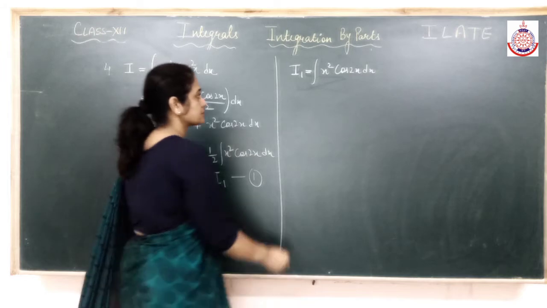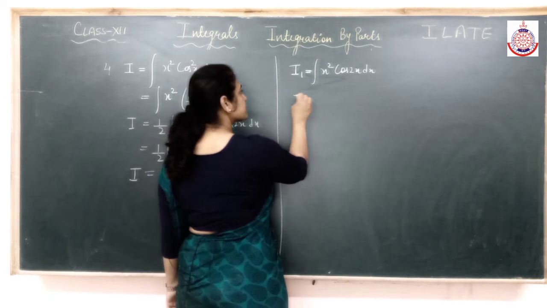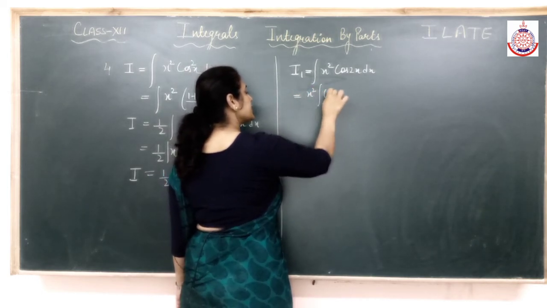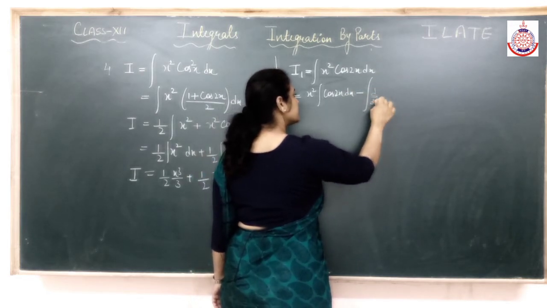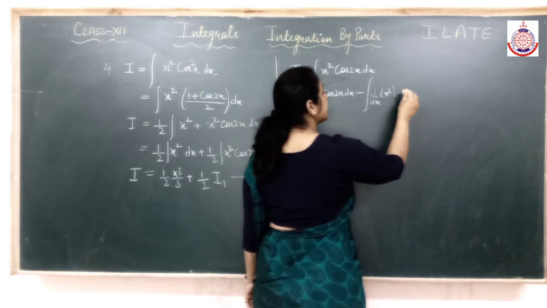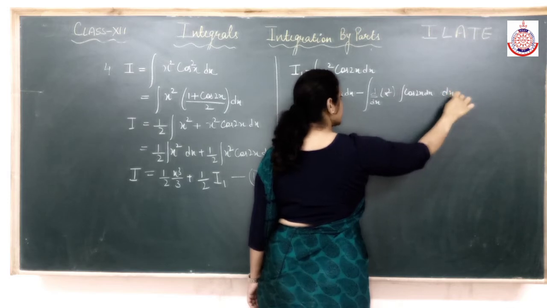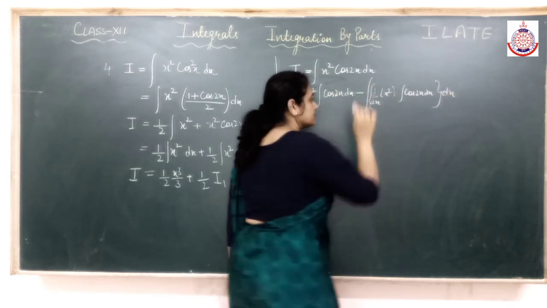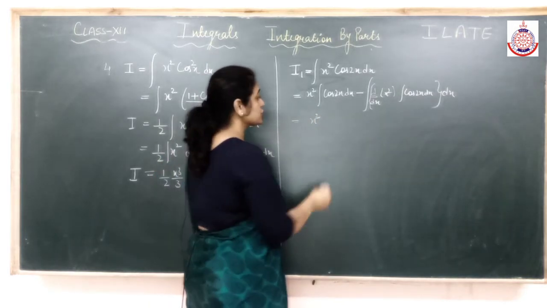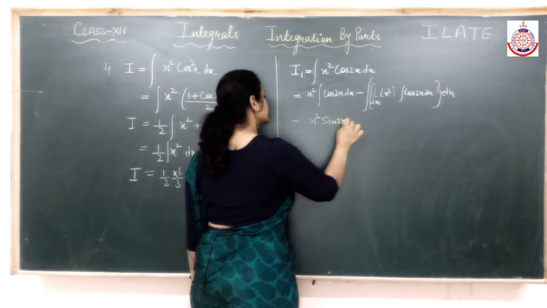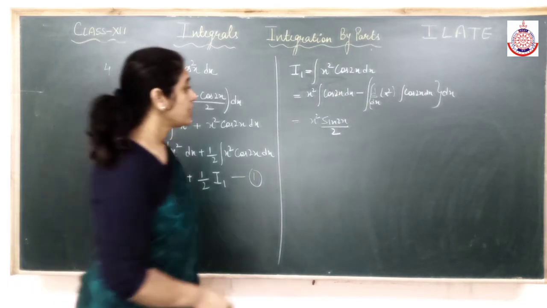Fine. So algebraic first, trigonometric second. So first function as it is, integration of second minus integral of differentiation of first, integration of second, and this dx. Fine, solve it. What will be the integration of cos 2x? Integration of cos 2x will be sine 2x divided by the coefficient of x. Sine 2x divided by the coefficient of x.